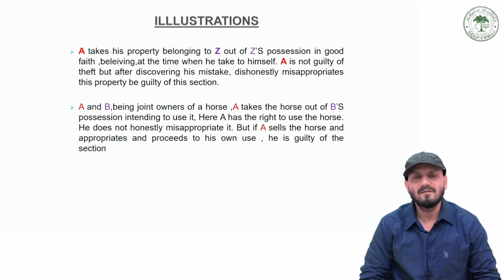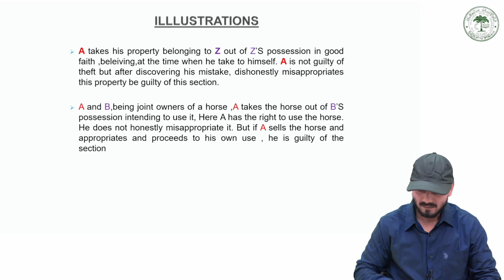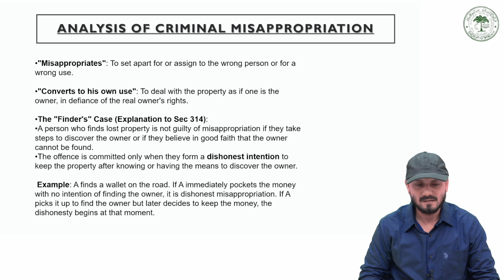Without making any effort, you immediately went to the goldsmith or to a gold shop and sold it and used the proceeds for your own use. This would amount to criminal misappropriation of property, because without any second thought, you just sold that item. You didn't make any effort to ascertain the owner of that item. Or similarly, currency notes on the highway or a wallet, this would come under this explanation.